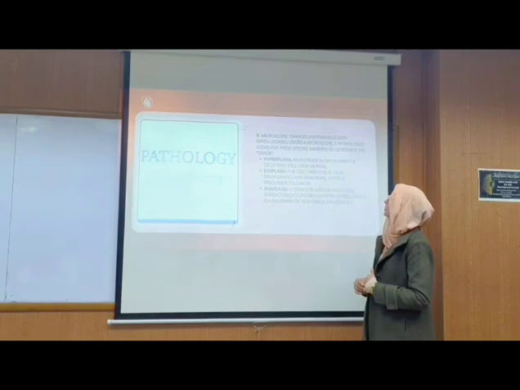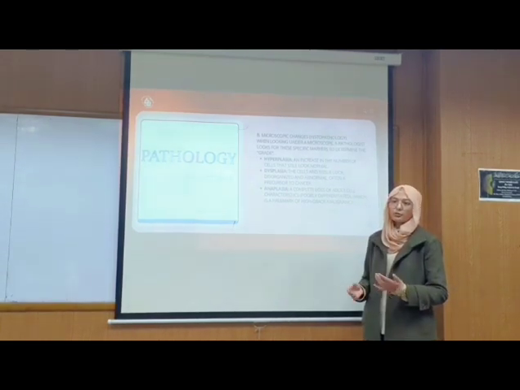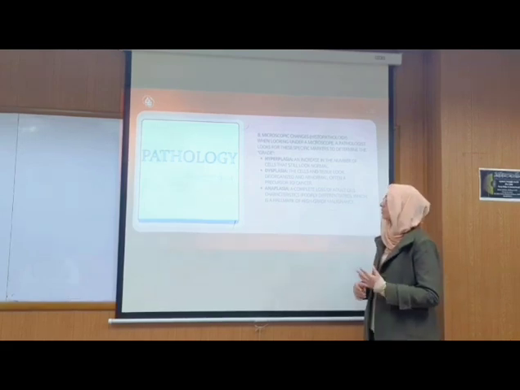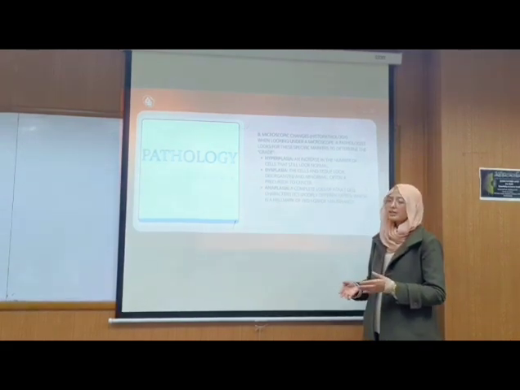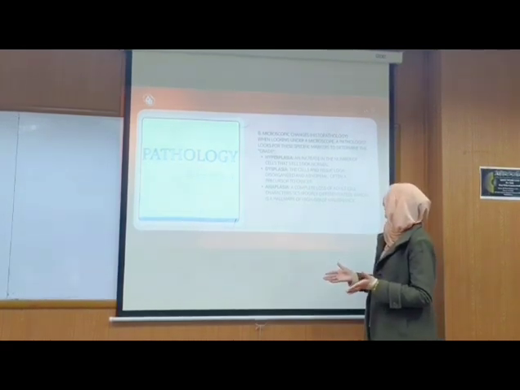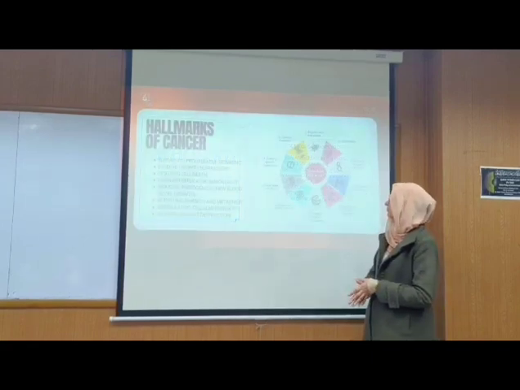The next one is about the microscopic stages, that is the histopathology. What happens in the cell? Hyperplasia is an increase in the number of cells, dysplasia is disorganized cell growth, and anaplasia is the complete loss of adult cell characteristics.